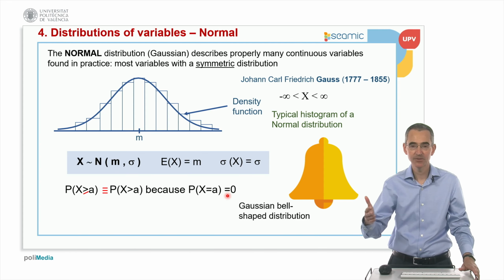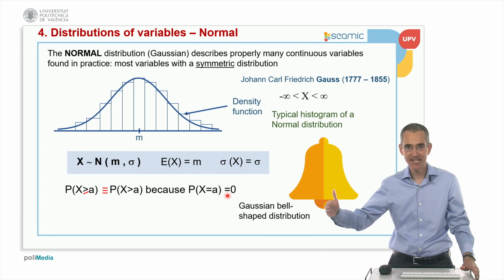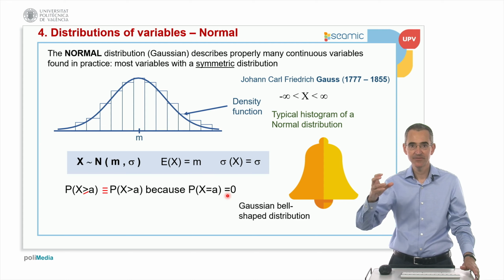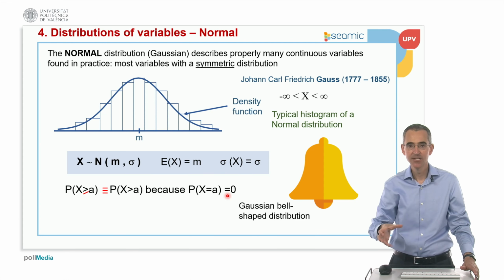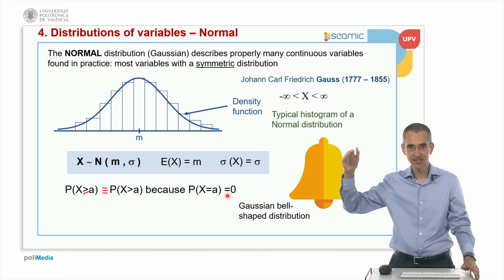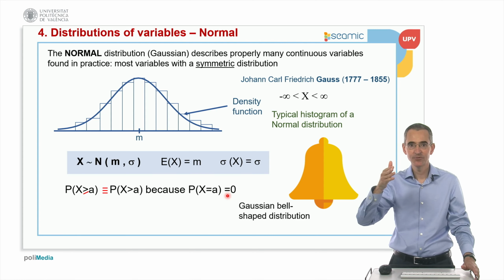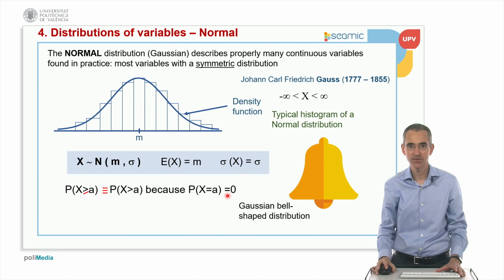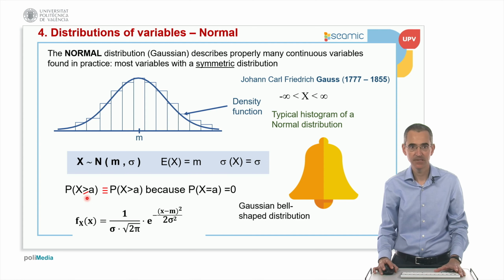Because a continuous variable has a lot of decimals, so the probability to find exactly one particular value tends to 0. This is important. For any continuous distribution, whether uniform, exponential, or normal, we will forget about the equal and just use higher than.